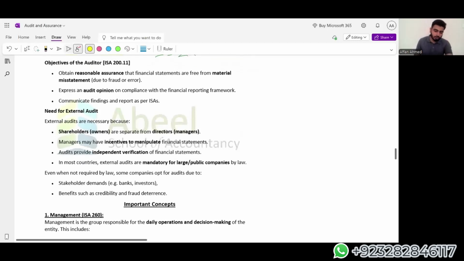Okay. Next, the objective of the auditor: obtain reasonable assurance that the financial statements are free from material misstatement.